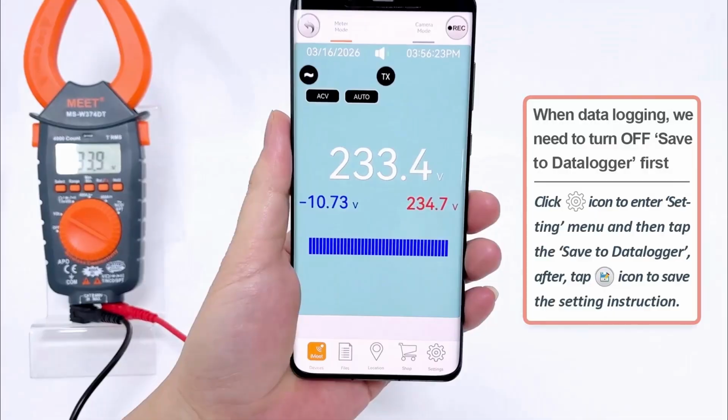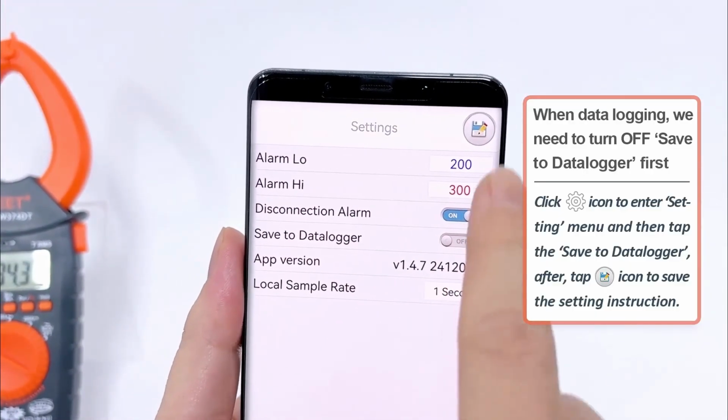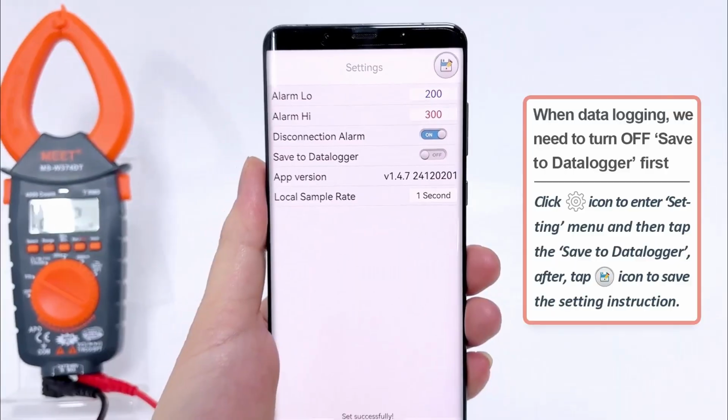When data logging, we need to turn off Save to Data Logger first. Click Setting icon to enter Setting menu and then tap the Save to Data Logger. After, tap Save icon to save the setting instruction.